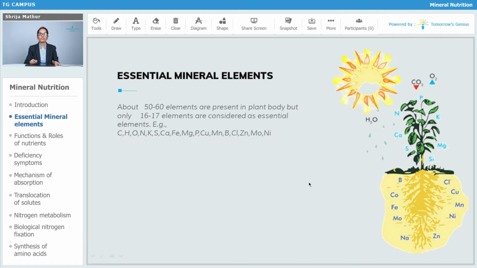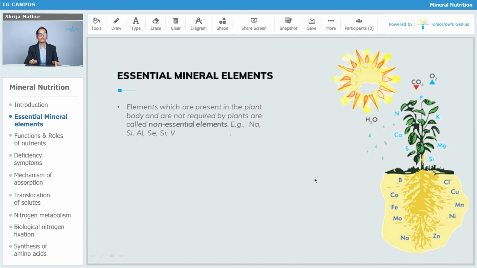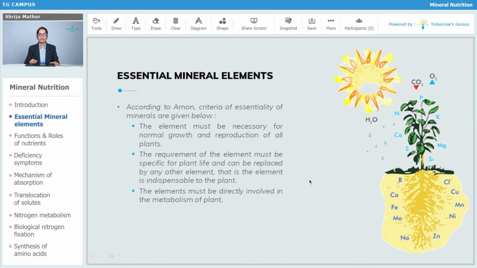Carbon, hydrogen, oxygen, nitrogen, potassium, sulfur, calcium, iron, magnesium, phosphorus, copper, manganese, boron, chlorine, zinc, molybdenum and nickel. These are the essential elements. Elements which are present in the plant body and are not required by the plants are referred to as non-essential elements, like sodium, silicon, aluminium, beryllium, zirconium and vanadium. These are the non-essential elements.